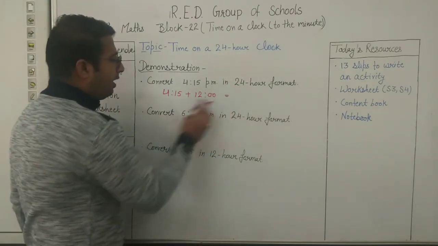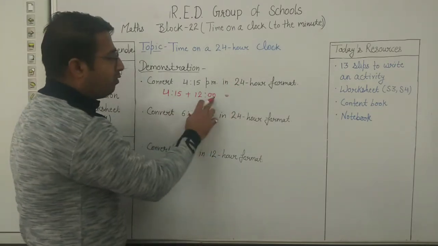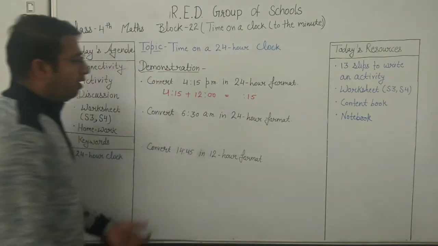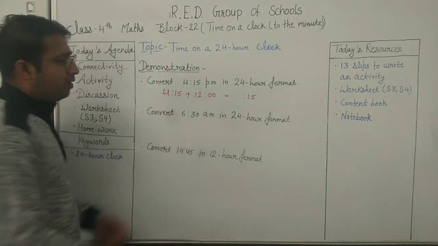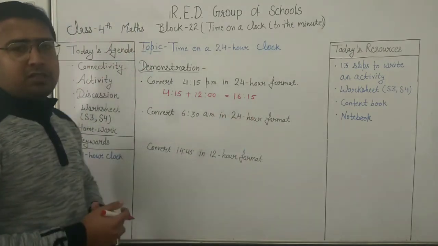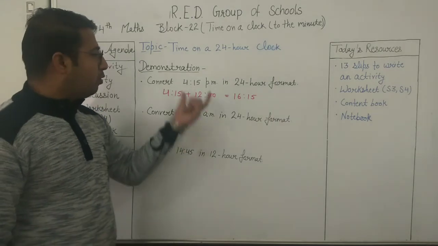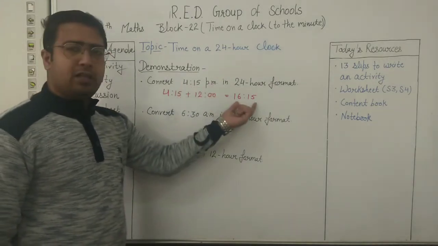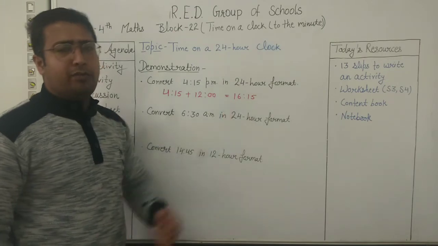The minutes are 15, and adding 0 to it, it remains 15. Now adding 12 and 4, we get 16. So 4:15 PM is 16 hours 15 minutes.